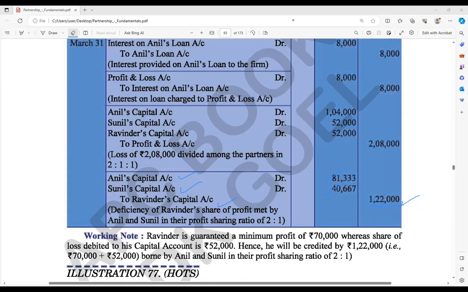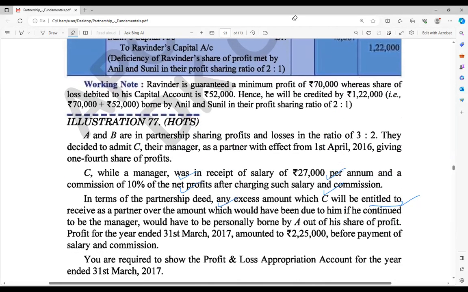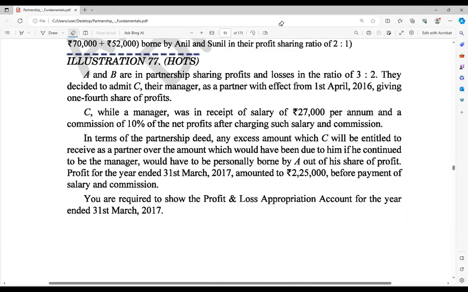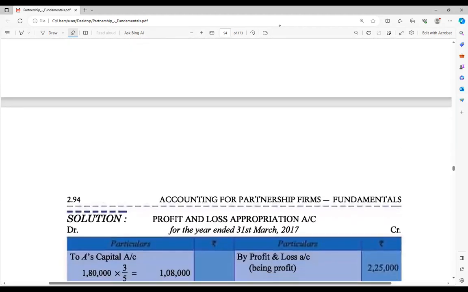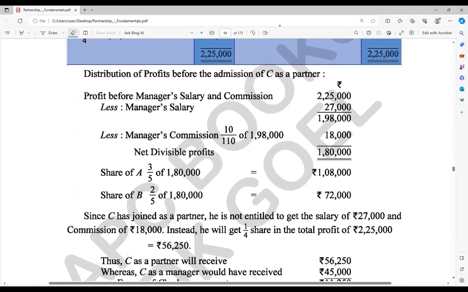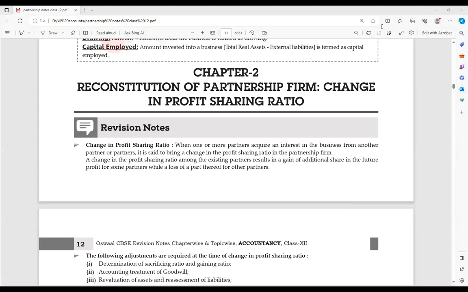Some more questions have been given from this chapter. I will transfer the soft copy to you if you need it. Please solve all the types of questions we have here. Your textbook also has lots of questions, so please do all those solutions, as well as the T.S. Grewal book; just follow them. Different types of questions are given there. We are not going to give hot questions, only similar types of questions. So next we are going to start.